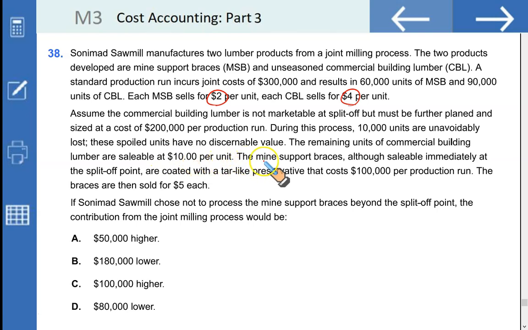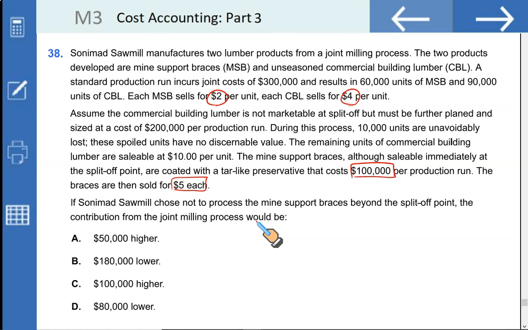The next item, the mine support braces, MSB, although saleable immediately at the split off point, are coated with a tar-like preservative that costs $100,000 per production run. The braces are then sold for $5 each. If Sonimet sawmill chose not to process the mine support braces beyond the split off point, the contribution from the joint milling process would be.